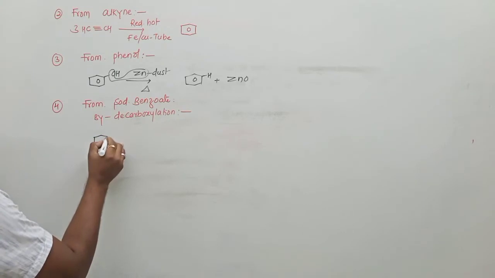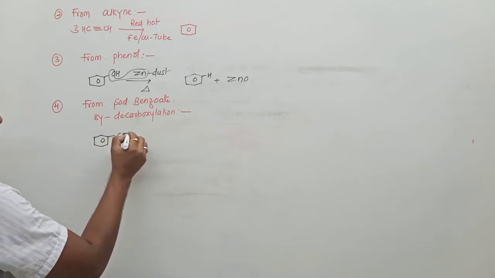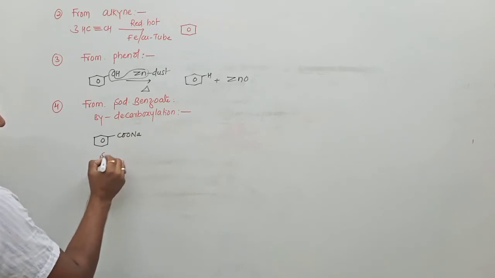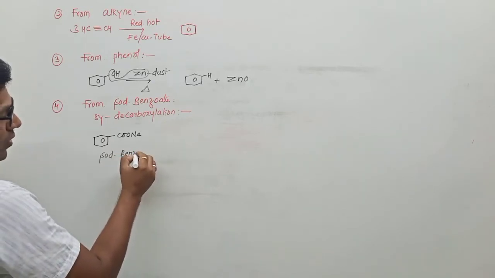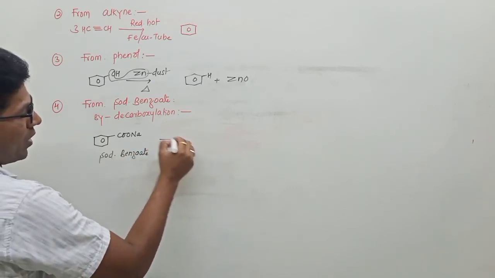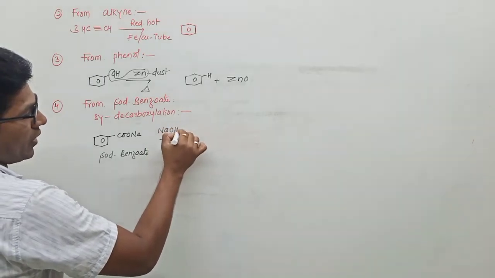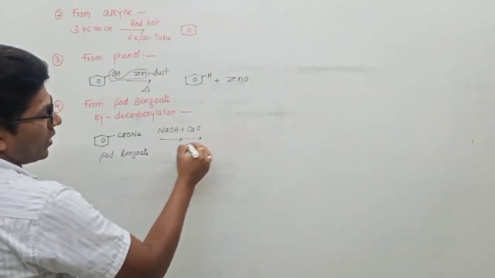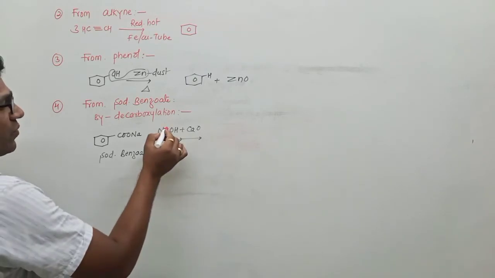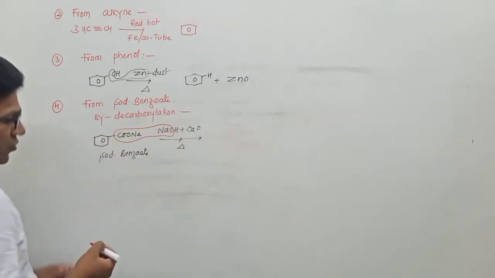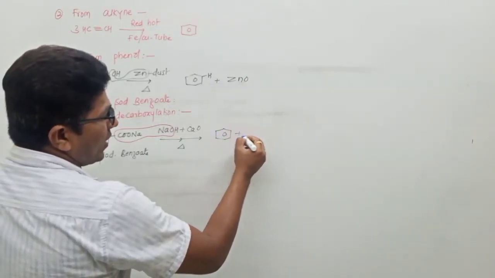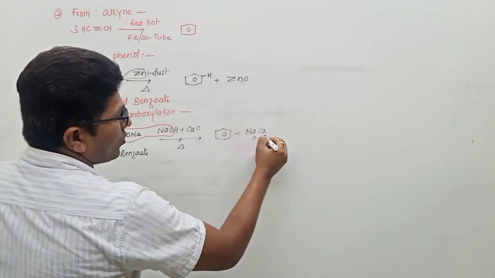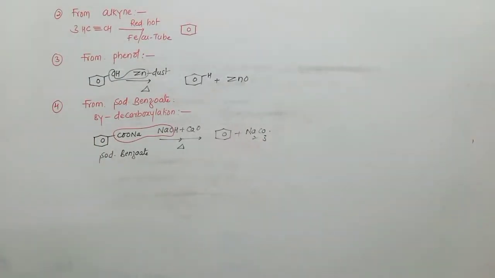Now see the equation. This is the benzene ring, COONa. This is called sodium benzoate. It is from benzoic acid. Sodium benzoate on heating with soda lime, NaOH plus CaO, loses CO2 in the form of Na2CO3 and gives benzene, plus sodium carbonate, loss of Na2CO3.